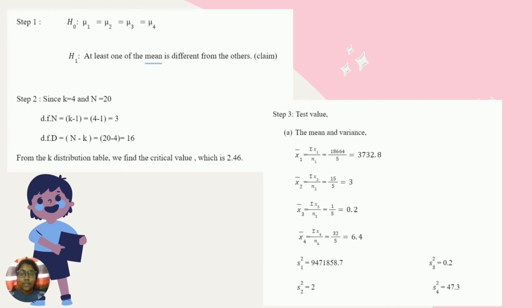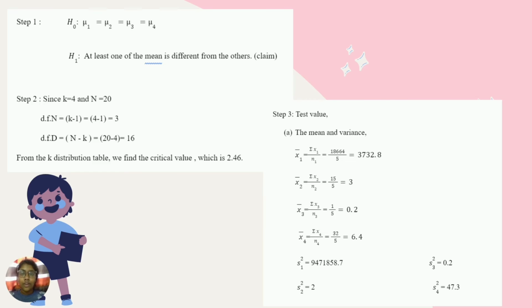Step 1 is to write down the null hypothesis and the alternative hypothesis, and step 2 is to find the critical value. To find the critical value in this chapter, we have to use the value of k and the value of n. By referring to the question, the value of k is 4 and the value of n is 20. Moving on to the next step, step 3 is to find the test value.